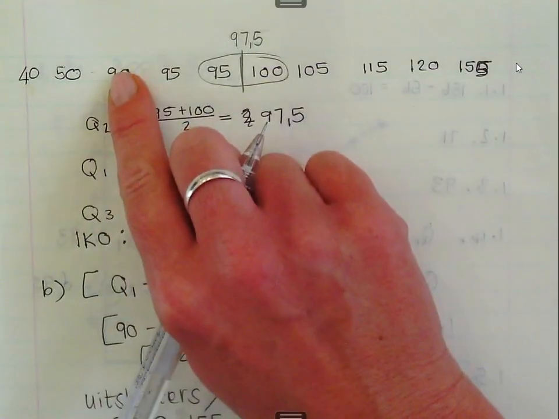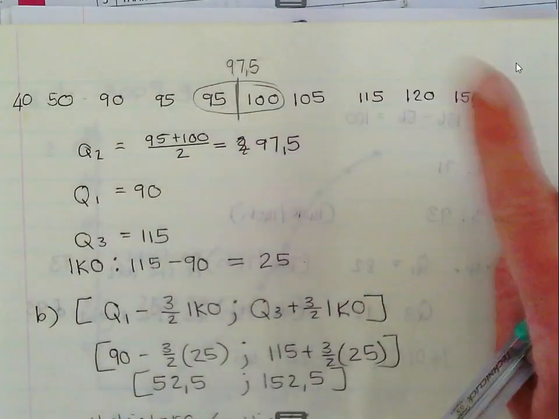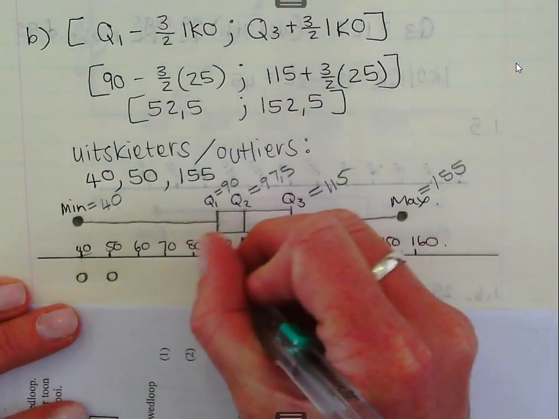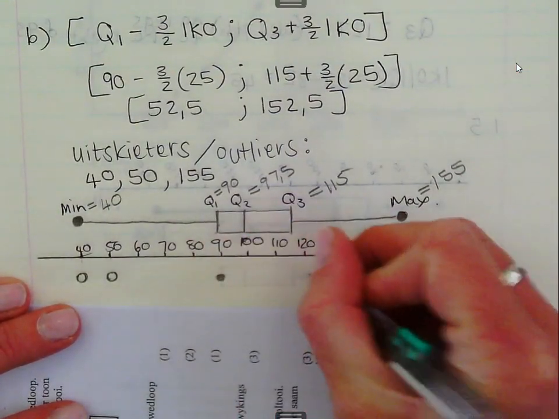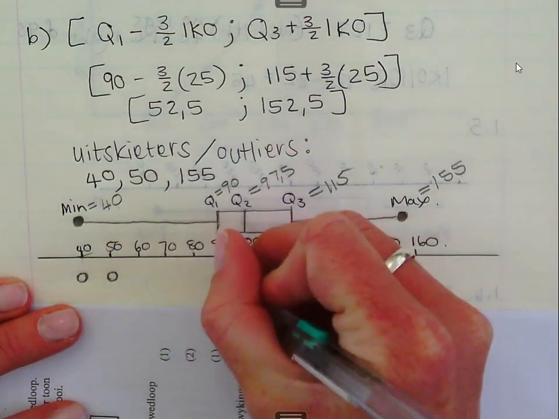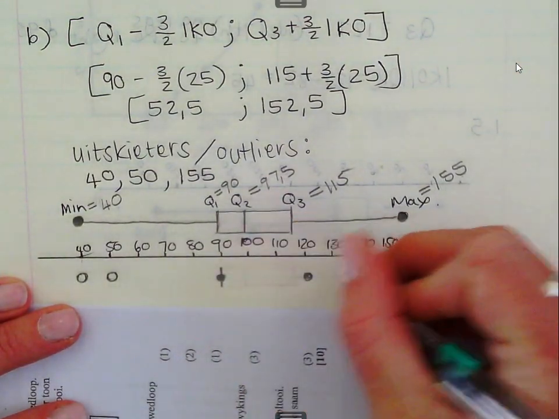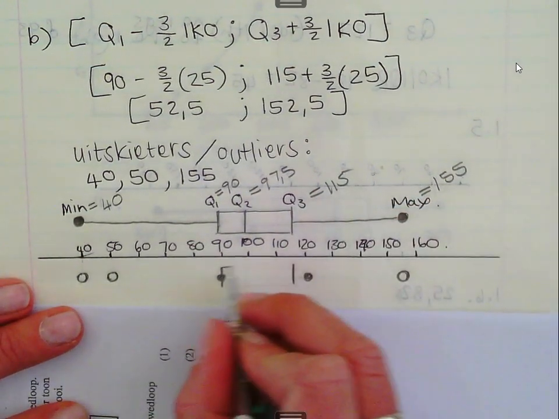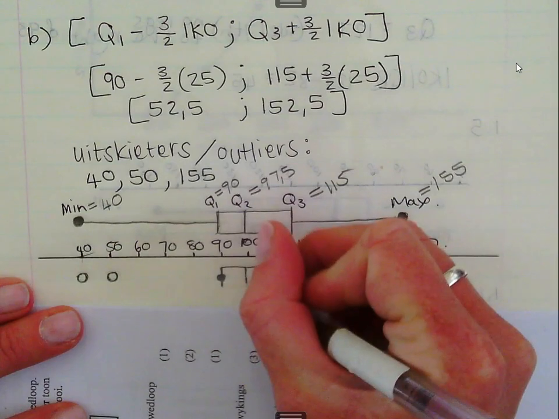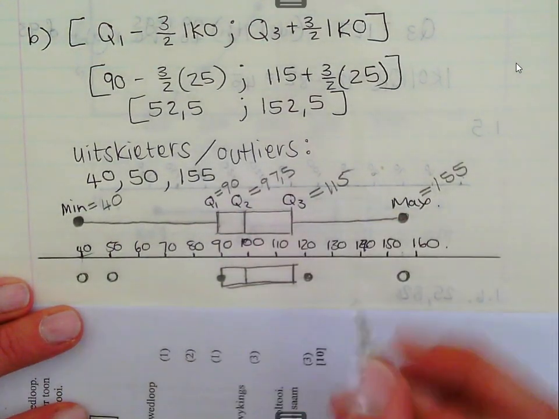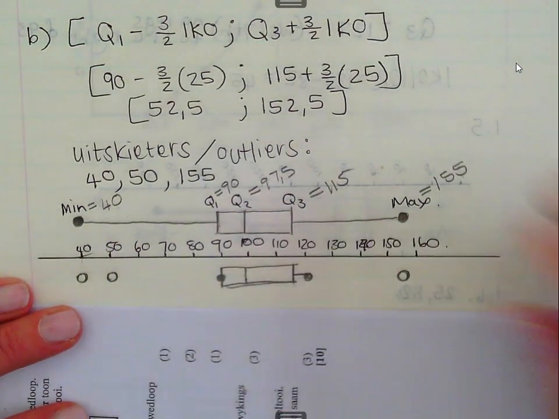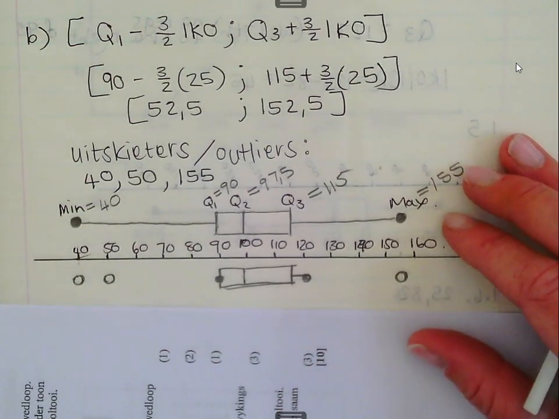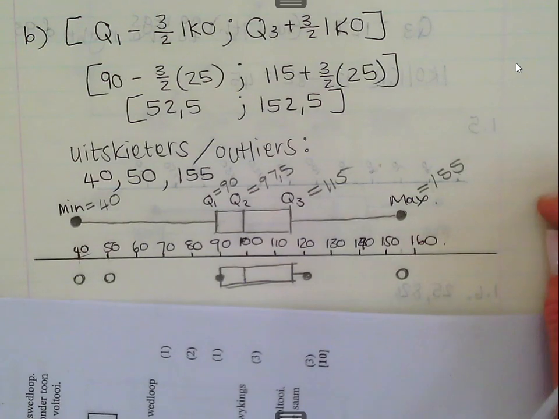Okay, so that will be 90. Do you agree? And then the biggest one will be 120. So I'll make my first dot there, my other dot there. Q1 is still 90, Q3 is still 115, Q2 is still 97.5. Close the box, and then you just can't make the whisker to the other dot because it's on the line. Then it just looks like that. Do you all understand?